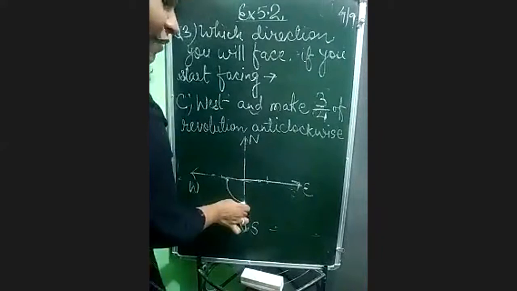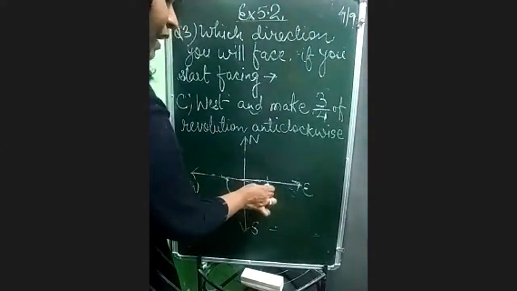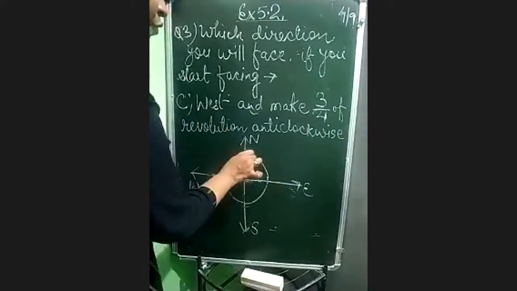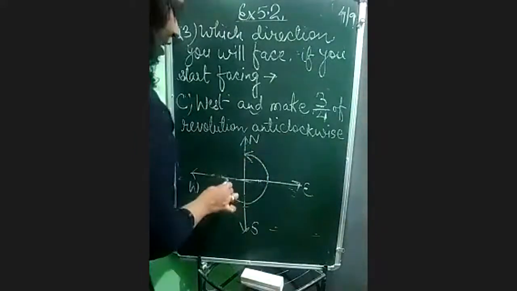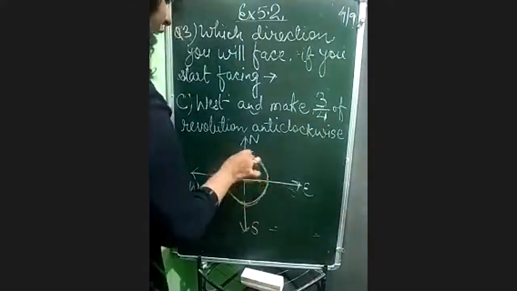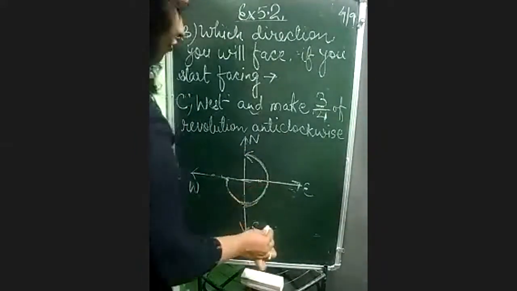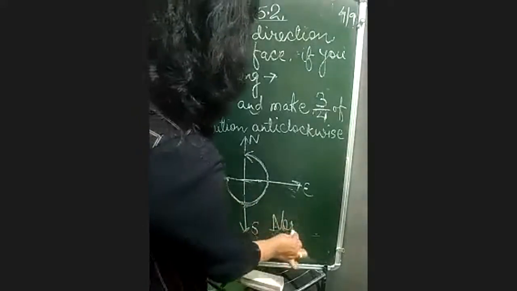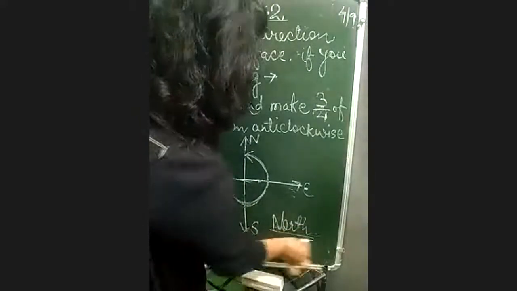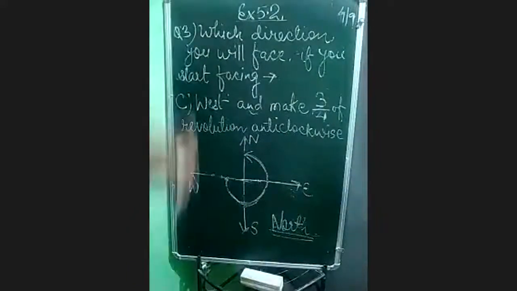This is 1/4, this is 2/4, and this is 3/4. Now we have reached, moving anti-clockwise, and we are facing north direction. Absolutely correct. Your answer will be north direction. Yes, ma'am. I hope you have understood: anti-clockwise is opposite of clockwise.